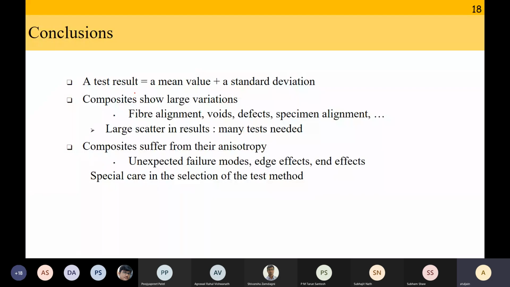Because there are large scattering results, more tests will be needed. You cannot do 1 or 2 or 3 or 5 tests and get reliable values. It could be up to 20 also. And because composites are anisotropic, you have to take care of several things like failure modes, edge effects, end effects. So you have to take special care in the selection of the test method. So with this, I will end today's lecture.